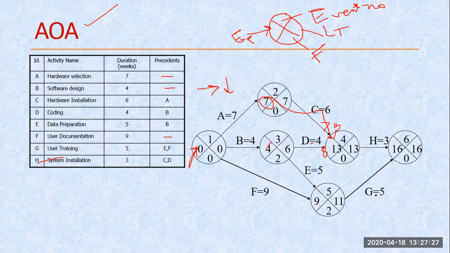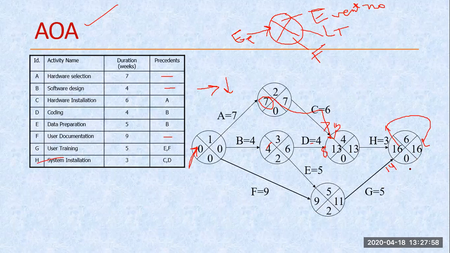Here I get 9 plus 5, so 9 plus 5 becomes 14. But here 13 plus this 3, this becomes 16. That's why 16 is copied here. Now this value, my earliest time, is directly copied into the latest time. Up till this, whatever we had done, this is known as my forward pass in AOA. Right now, we are going to perform the backward pass.